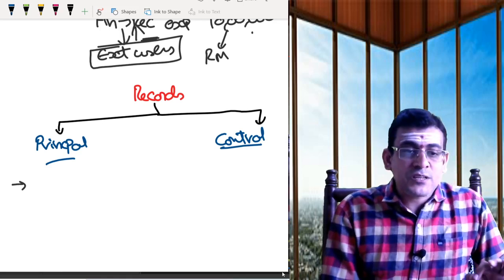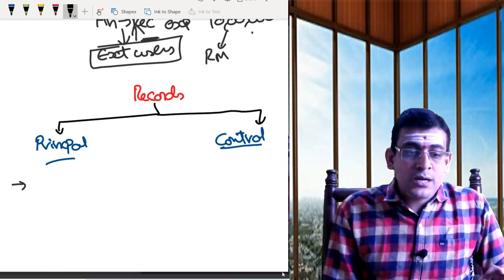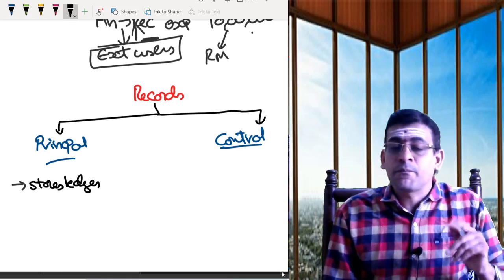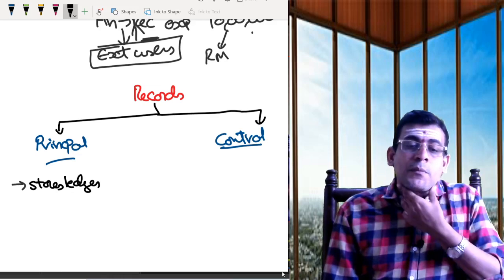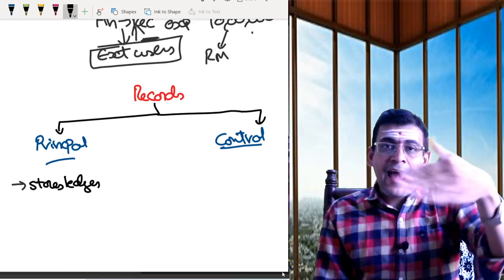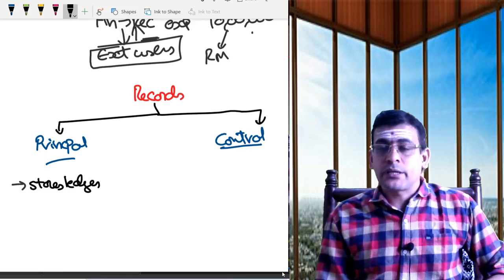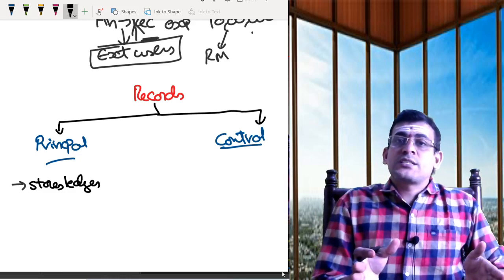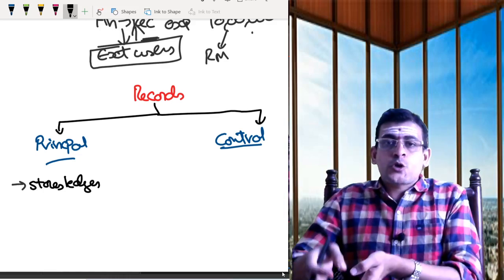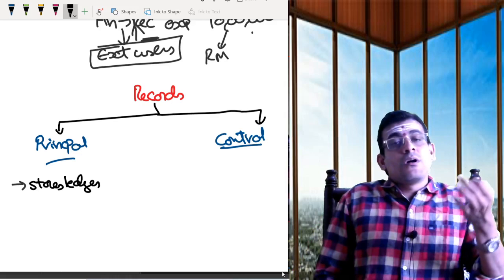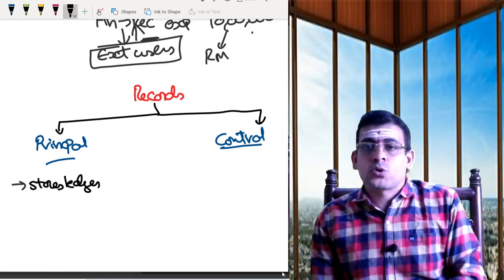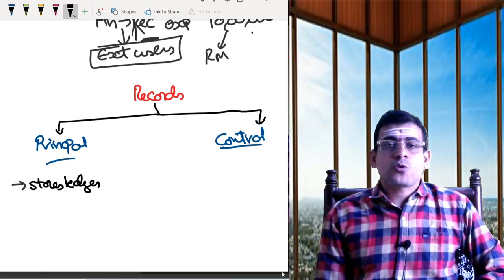The first and foremost important principal record is the stores ledger. We know this ledger very well. We have done a lot of problems on this stores ledger by preparing FIFO, by doing LIFO, by applying the average cost method or whatever it is. We know that the stores ledger will be divided into 3 different segments: receipt, issues, balance. So in the stores ledger, whatever goods are received in the stores will be recorded as a part of stores.